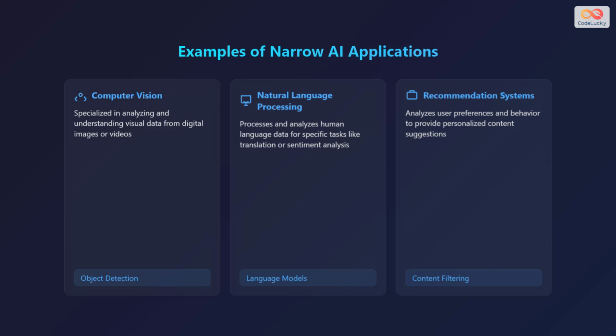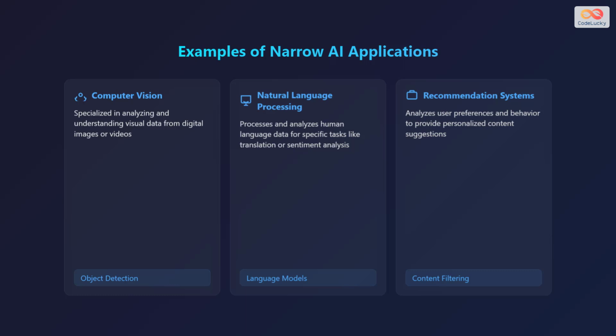Here are some examples of narrow AI applications. The first one is computer vision. It specializes in analyzing and understanding visual data from digital images or videos, which can be used for object detection. Another example is natural language processing. It processes and analyzes human language data for specific tasks like translation or sentiment analysis, and uses language models.